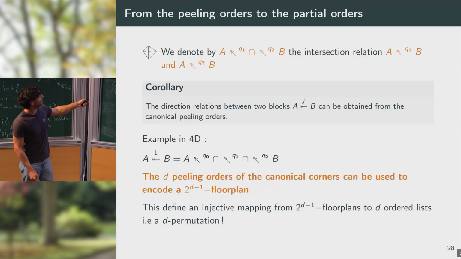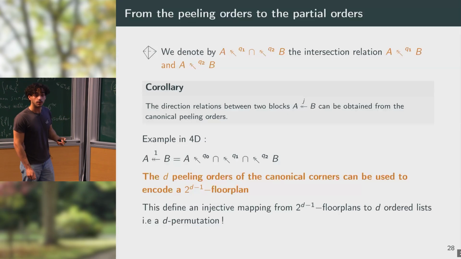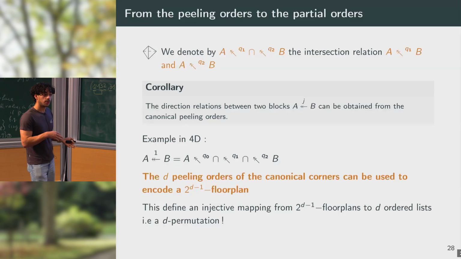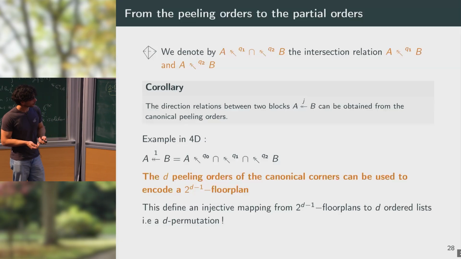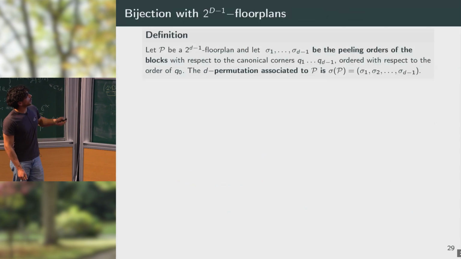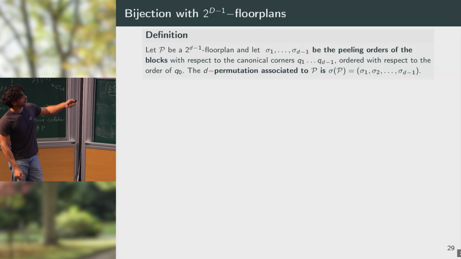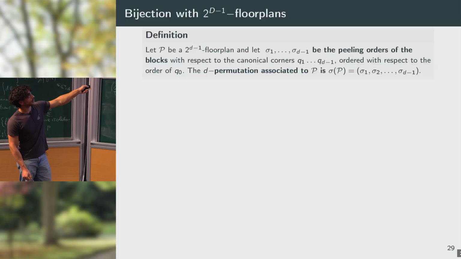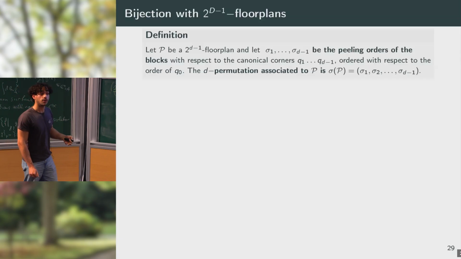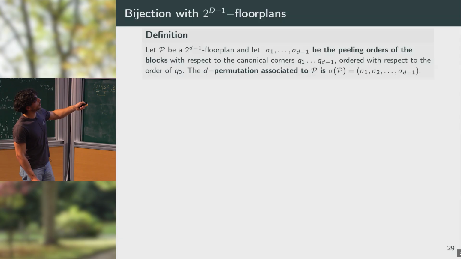Okay, so I also have for free that this mapping is injective because my total orders are totally encoded by the partial orders of the blocks. And if two floor plans are not equivalent, the partial orders are not the same, so the total orders in turn are not the same. So here you have the formal definition of the mapping. So you take all of the peeling orders of the blocks with respect to the canonical corners Q1 up to QD-1, and you order all of them with respect to the first corner Q0. And this gives you a D permutation.